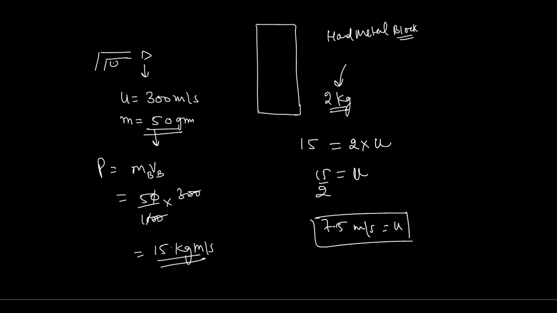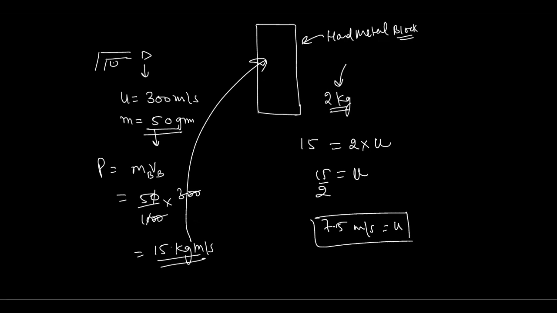Okay, Miraj, you also? Yes, sir. Now moving towards this one, this is the momentum. Okay, momentum. Now the momentum is fixed. Momentum is fixed. Now, when this bullet is going to fire, unless and until this bullet transfers its momentum to this wooden piece, or to this hard metal block, and that is 15 kg meter per second, that is going to transfer to this metal block.